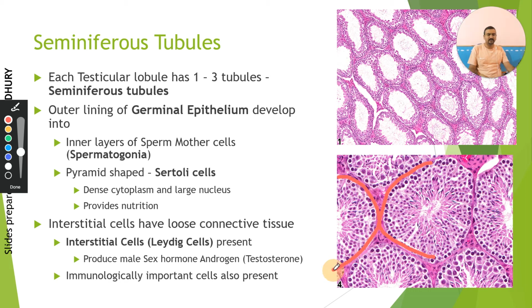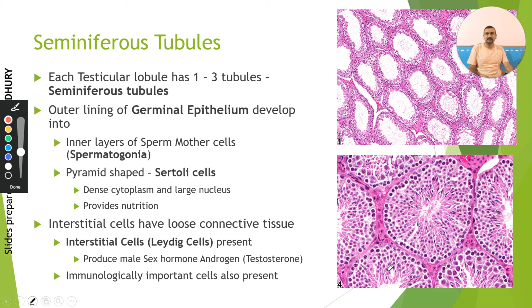Then very important to remember, this is the boundary of one seminiferous tubule, this is the boundary of another, and another. The area in between is called the interstitial space. In this interstitial space, there is connective tissue, but along with that, there are some specialized cells. These cells are present in interstitial tissue, so you call them interstitial cells, or, discovered by Leydig, Leydig cells.